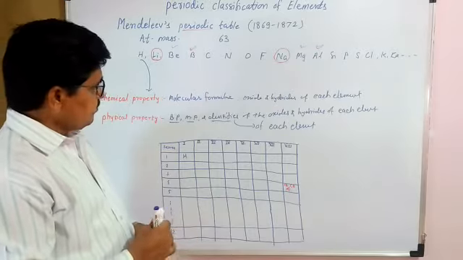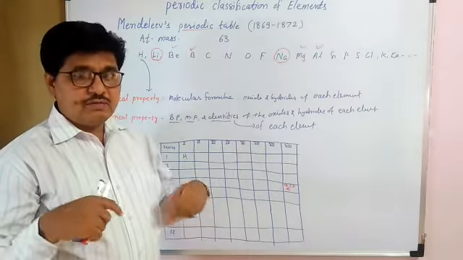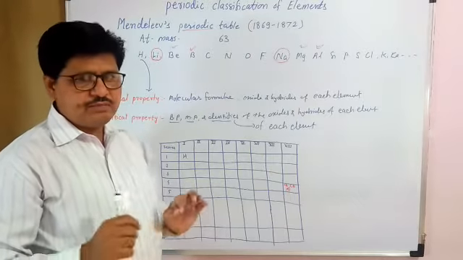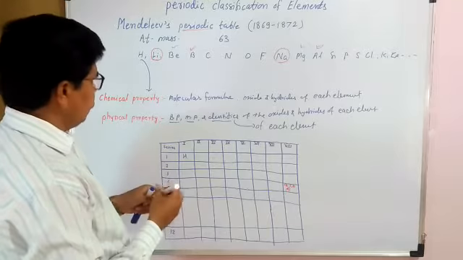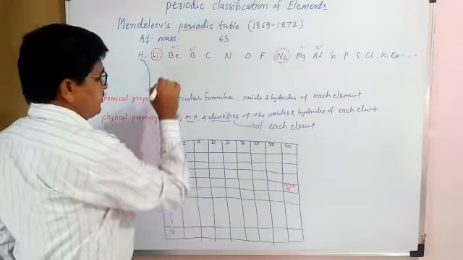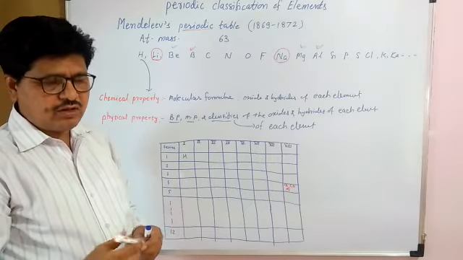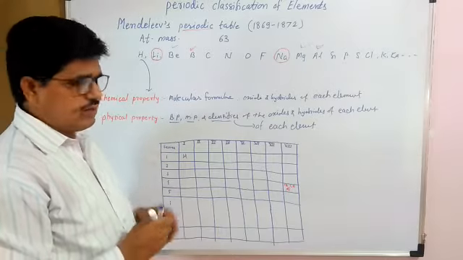That means with the help of the increasing atomic mass and the physical and chemical properties of the elements, he prepared his law, and that law is nothing but Mendeleev's periodic law. What do you mean by Mendeleev's periodic law? The physical and chemical properties of the elements are the periodic functions of their atomic masses. Why did he consider the atomic masses?